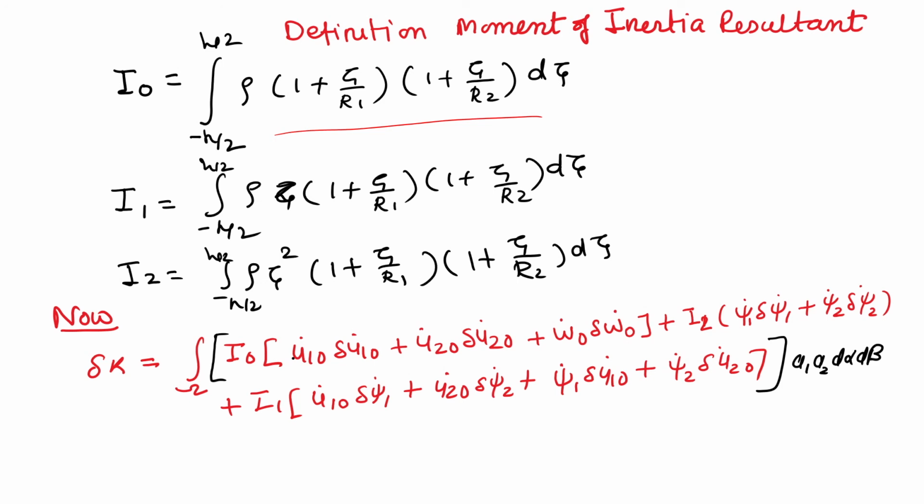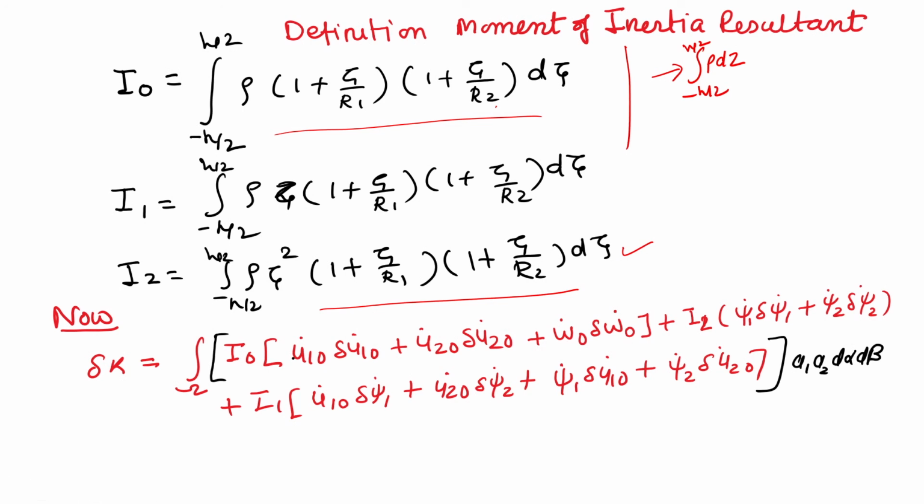So, you see that this expression is entirely different. If you talk about the case of a plate, it will be rho into dz from minus h by 2 to plus h by 2. So, if you put R1 and R2 as infinity here, this expression becomes that expression. Then I1 is defined as rho times zeta times the same expression, then I2 is defined as rho zeta square times the expression like this.